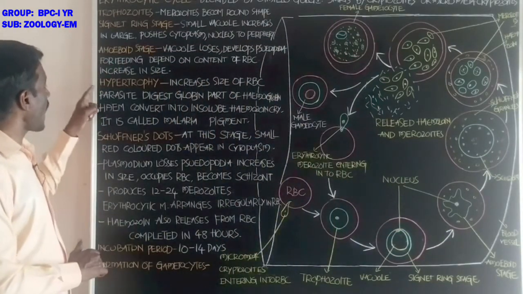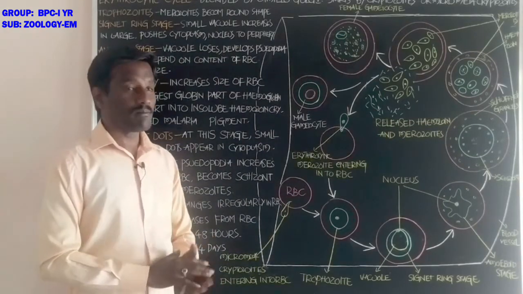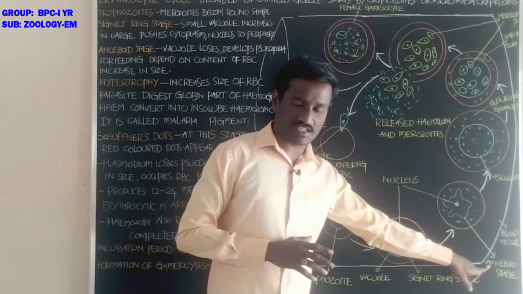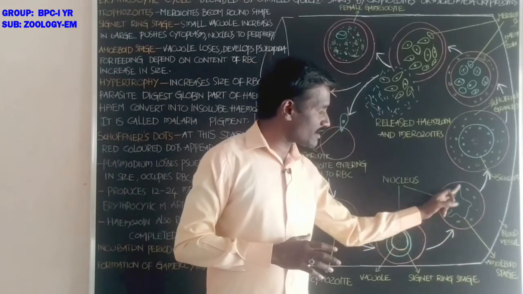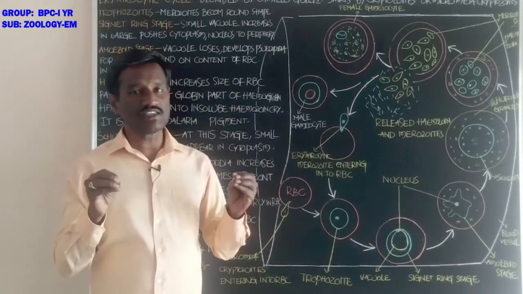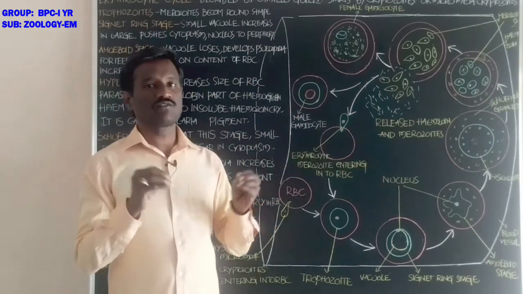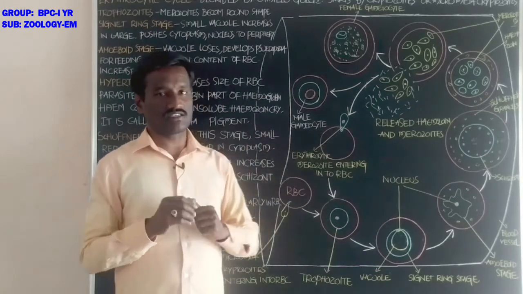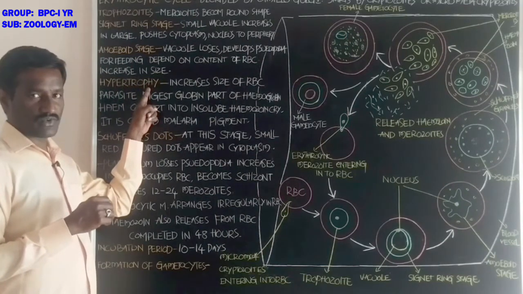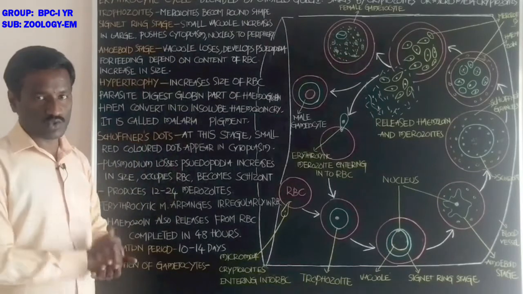Next, students, hypertrophy. What about hypertrophy? As the amoeboid stage increases in size in the inner part of the red blood cell, the red blood cell also increases its size. That condition is called hypertrophy. It is the effect of the parasite on the host.